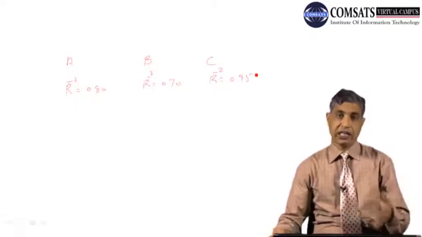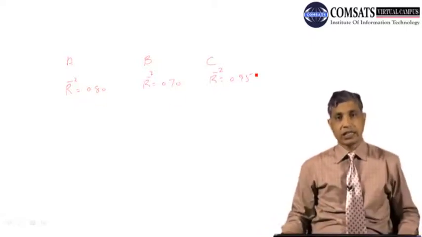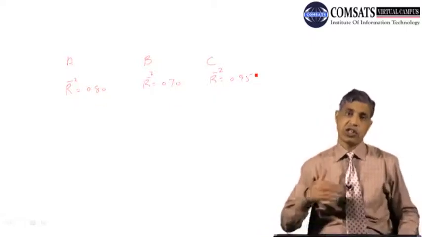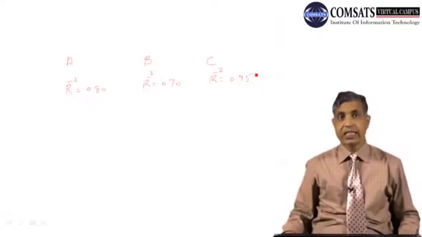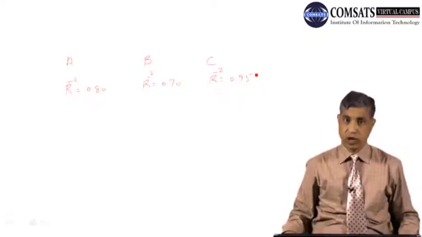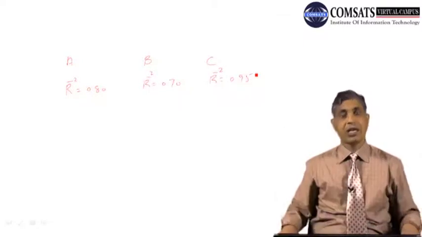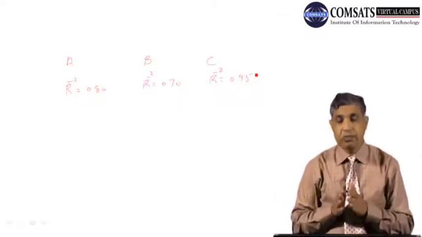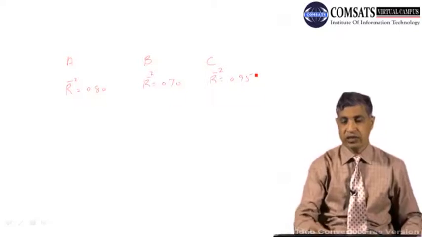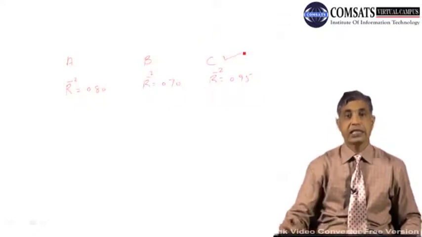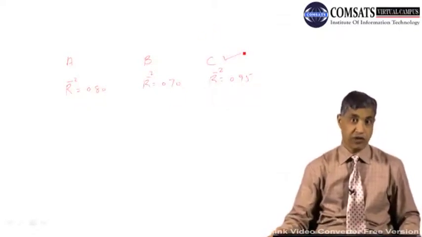If these are the three models you estimated, and you came up with these three values of the adjusted R square, then in the game of maximizing, you are immediately rushing towards using the C model because it has the higher R square value.